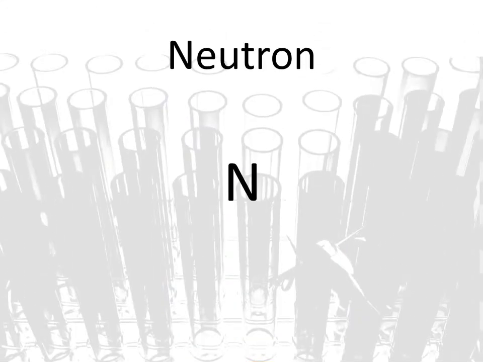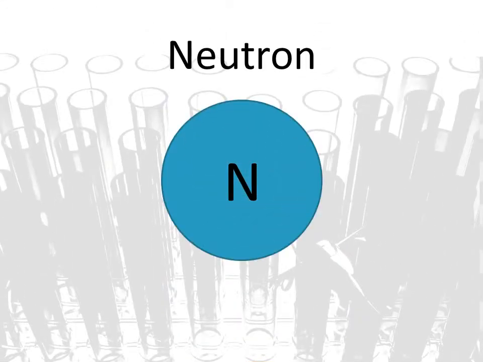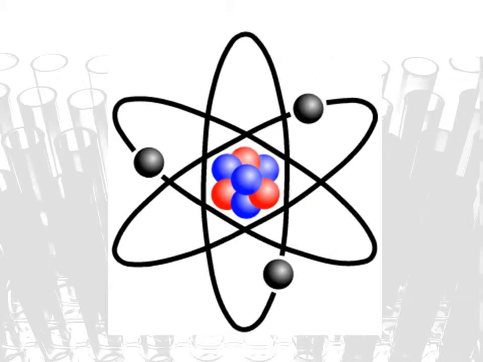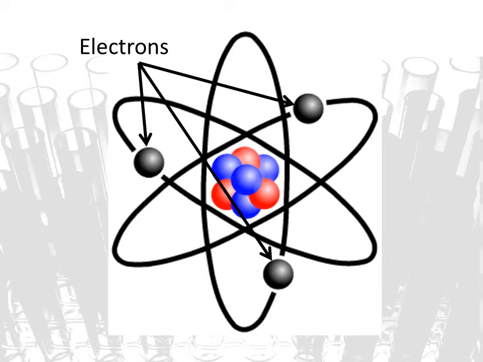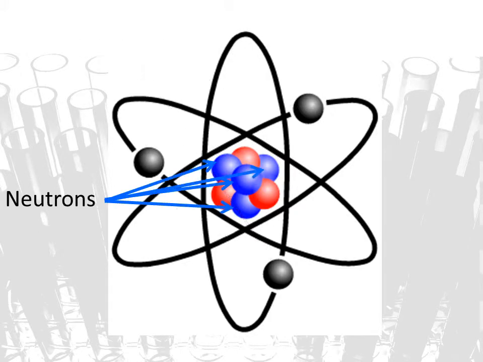There is a third particle in atoms. This is called the neutron, which has a neutral charge, or no charge. The purpose of the neutron is to hold the atom together. This becomes important as the atoms get bigger and more complicated. If we look at this picture of a lithium atom, we can see that it has 3 protons, 3 electrons, and to hold it all together, 4 neutrons.